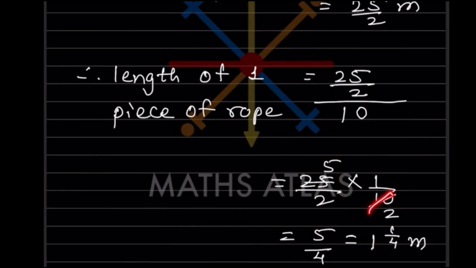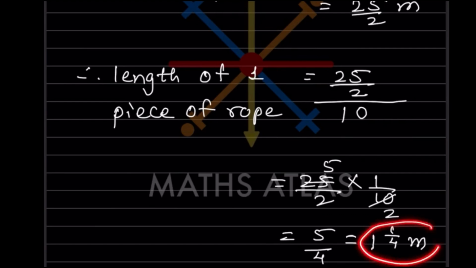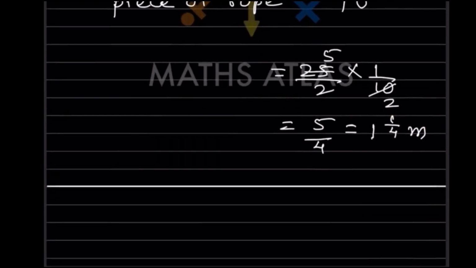We can write here 5 2s and 5 5s. So now what will be 5 by 2? 2 2s are 4. So 5 by 4, that is going to be 4 1s are 4. The remainder is 1. So 1 integer 1 by 4 meter. So the length of each piece, one piece, is 1 integer 1 by 4, and this unit is going to be in meters.